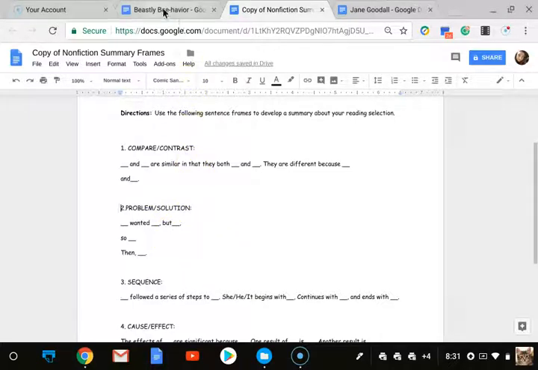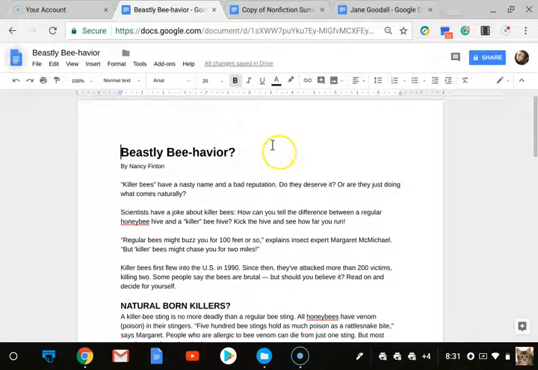So, our first article is called Beastly Behavior. Now, the first thing I notice in the title is this BEE, which makes me think that our article is going to have something to do with bees. All right, now, as I'm reading, we're going to be making note of things that really point out the text structure so that we know which summary frame to use. While I am noting things on my version of the article, I want you to be marking the same things on your version. So let's go ahead and get started.